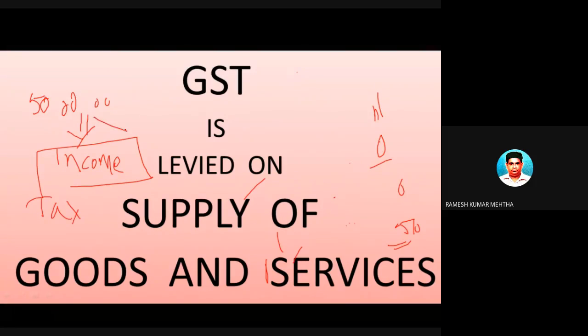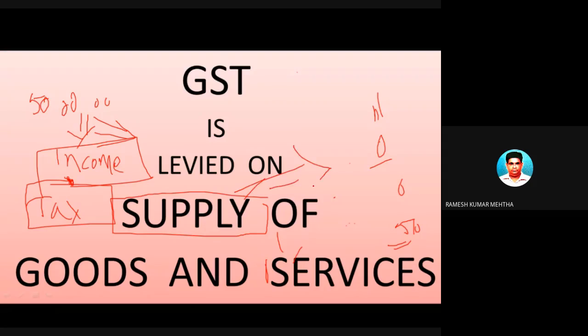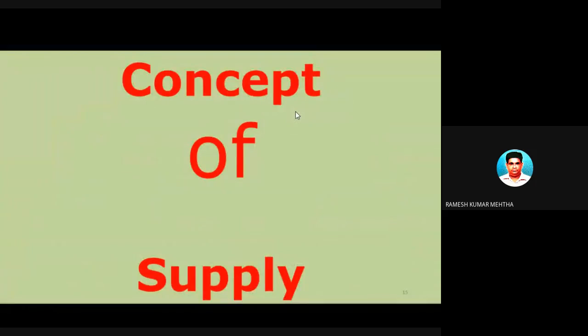So the tax comes into picture when there is an income, and whenever there is an income, probably you have to pay tax. In the same way, whenever a person is supplying goods or services, that is the point at which GST is attracted, and if the goods are under the GST Act and these goods are to be charged GST, then we have to charge and apply GST on that. Now let's understand the concept of supply.